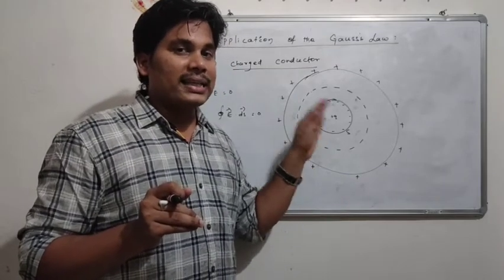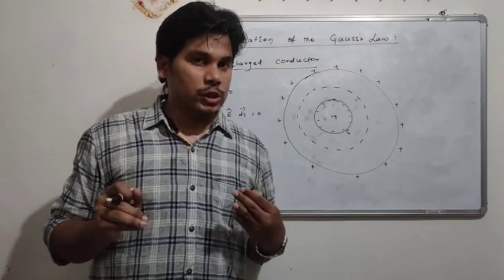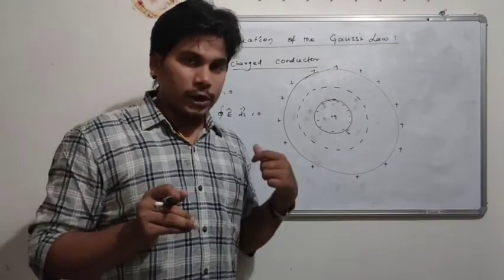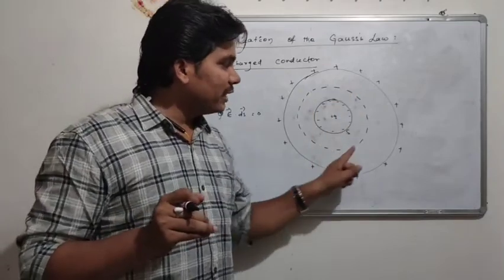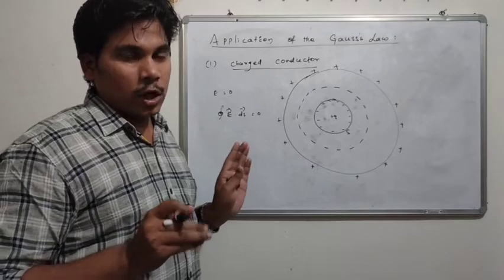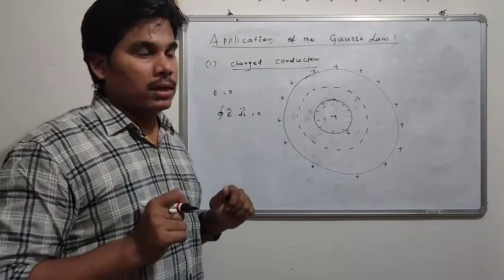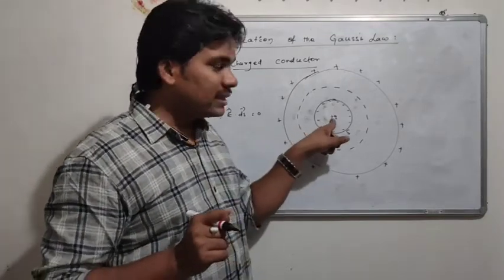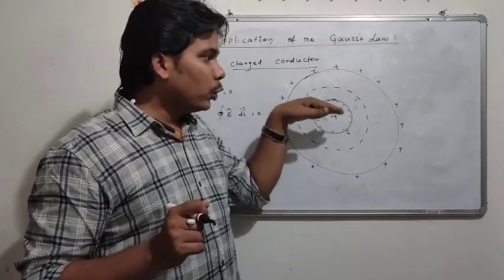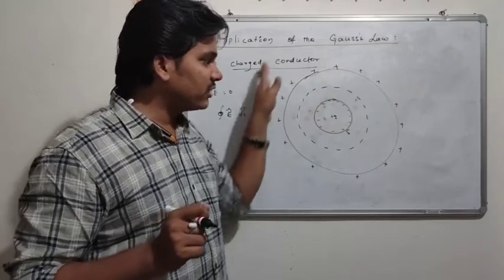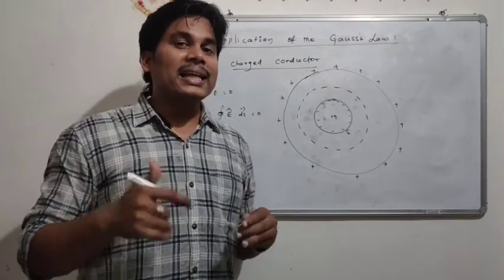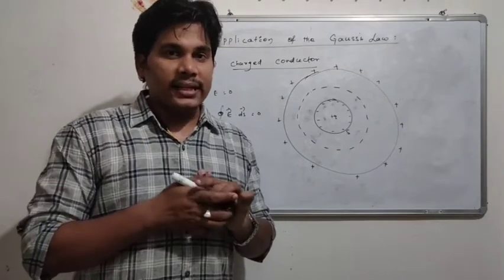Why? Because there is no field outside the surface, as there are no charges due to the conductor. Hence there will be zero electric field, hence the integration of E dot ds is zero, or simply we can say the flux is zero. But whenever there is a positive charge inside the surface, the negative charges are near the surface, then to overcome that, the positive charges will appear on the surface, and then the electric field will be generated.